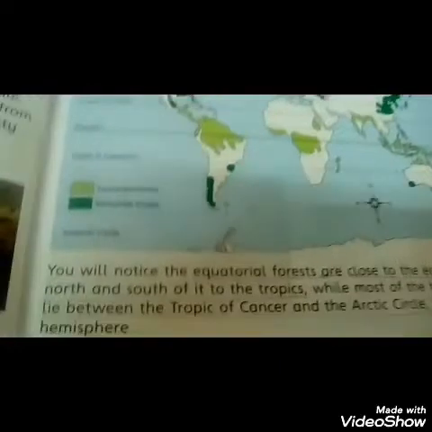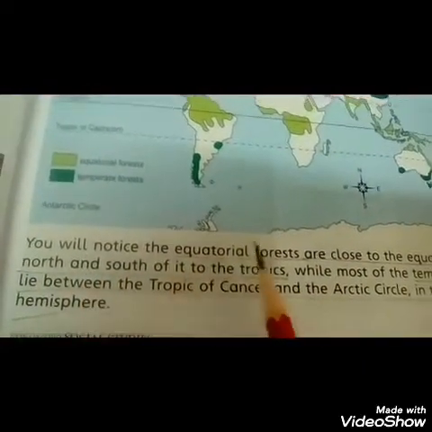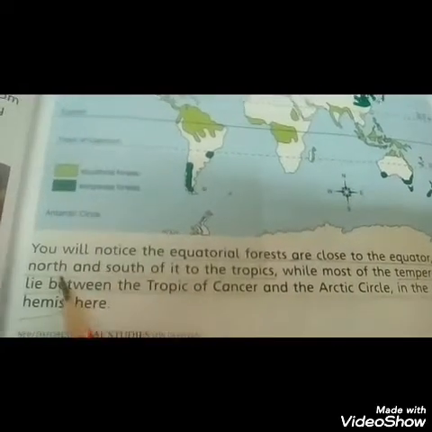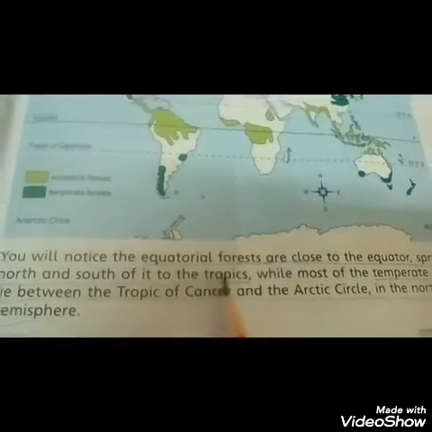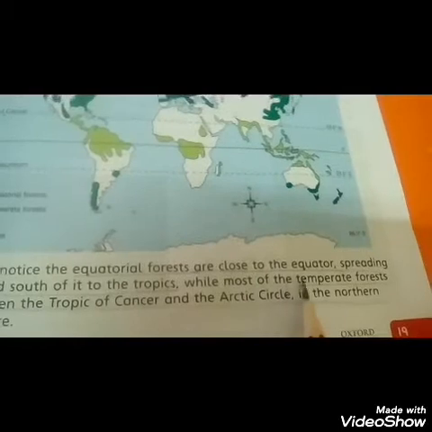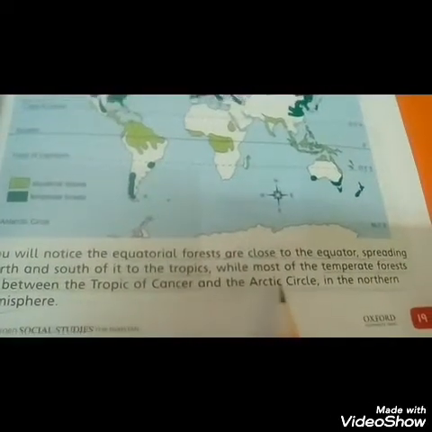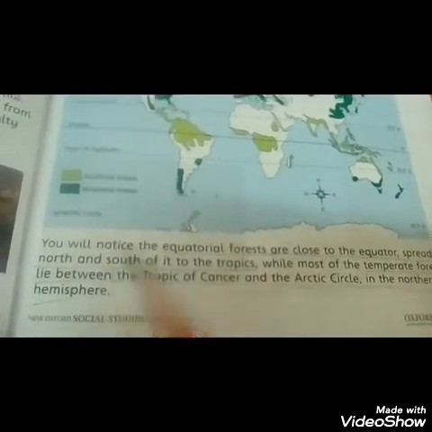Forest. There are two types of forest. Equatorial forests are close to the equator, spreading north and south of it to the tropics, while most of the temperate forests lie between the Tropic of Cancer and the Arctic Circle in the northern hemisphere.